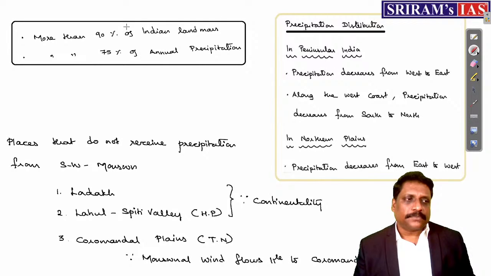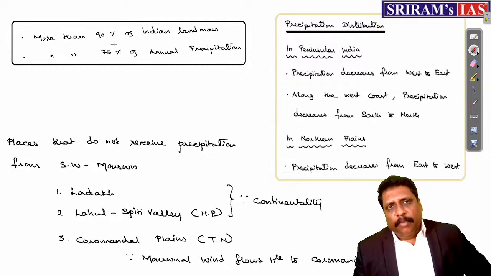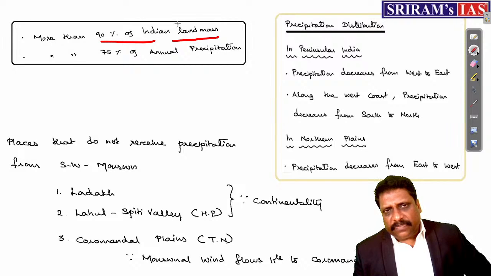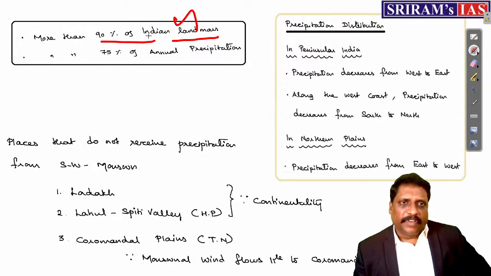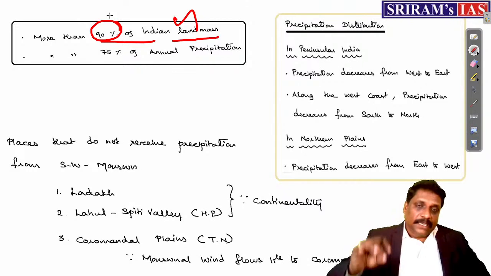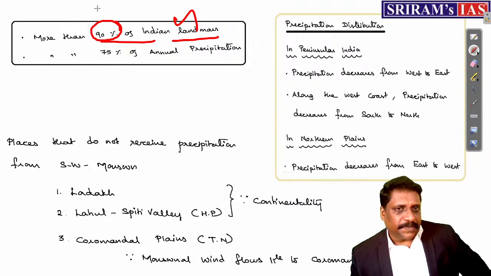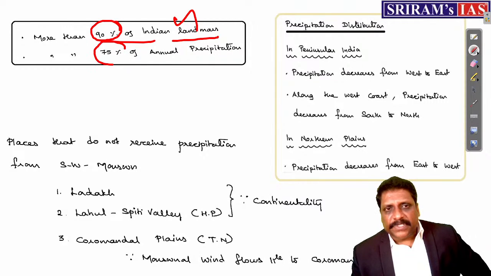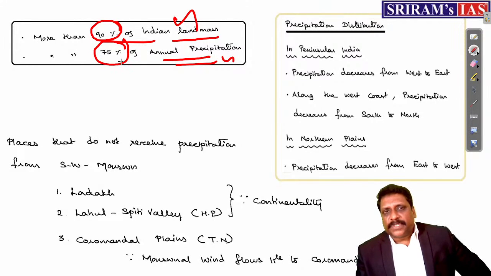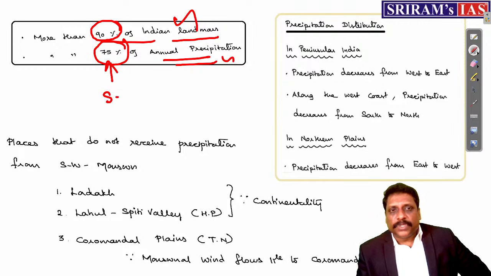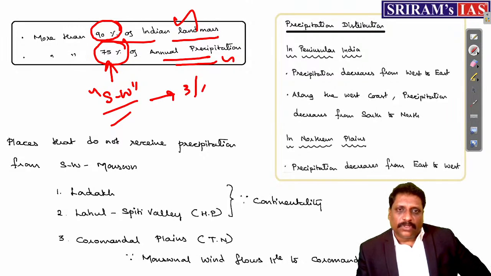Number one, as you already know, more than 90% of Indian landmass receives precipitation from the southwest monsoon. It is the single largest source of precipitation. Nearly 75% of India's annual precipitation is contributed by what? Southwestern monsoon. 75%. It means it gives you 3/4 of the precipitation of entire India.